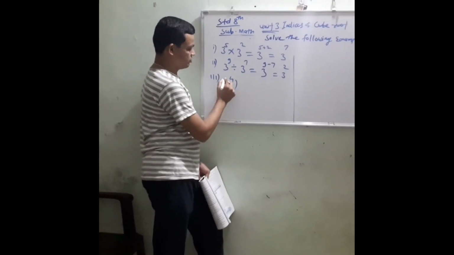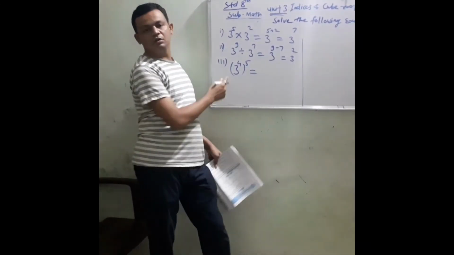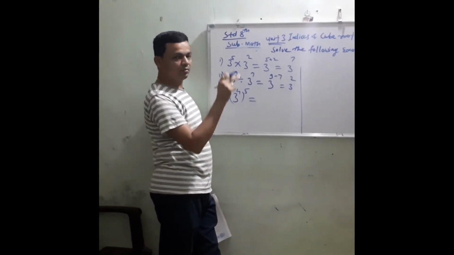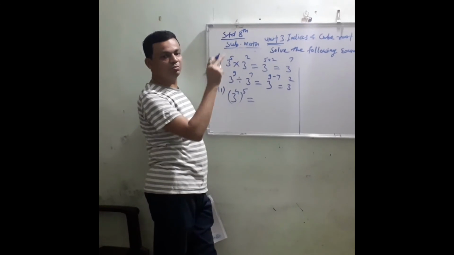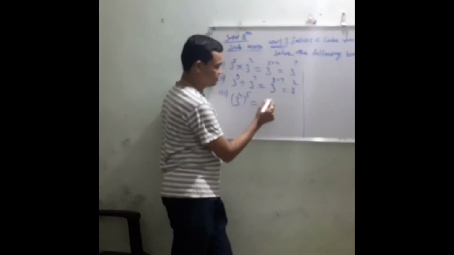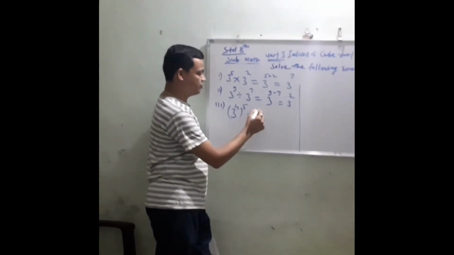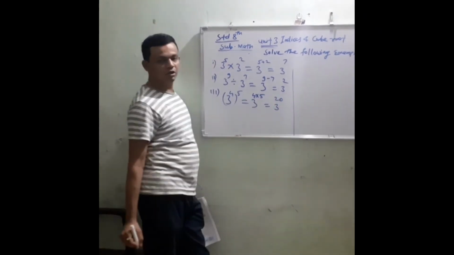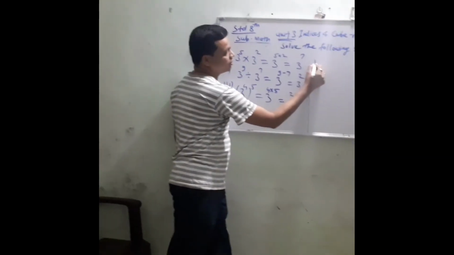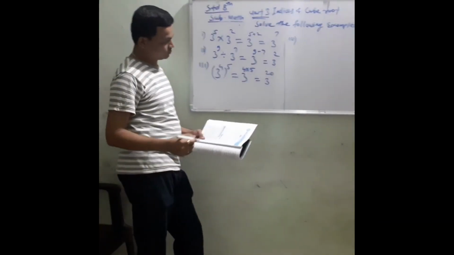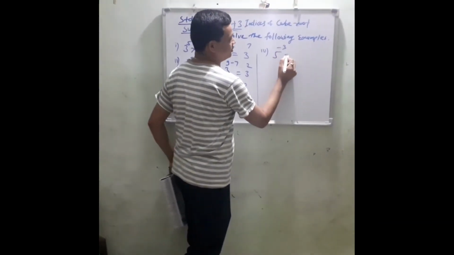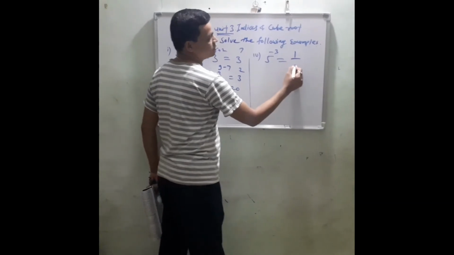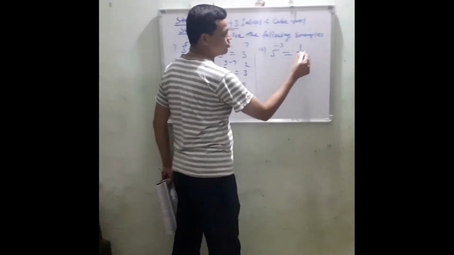Now next one is the third example, (3 raised to 4) raised to 5. We have seen that if there is (a raised to m) raised to n, in that case we have to multiply the index. The same rule is used here, that is 3 raised to 4 into 5, that is 3 raised to 20. So this is the next example, 5 raised to minus 3. In this example, we have to write this as 1 upon 5 raised to 3 by using the rule.